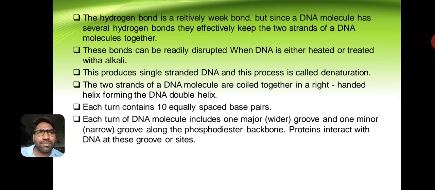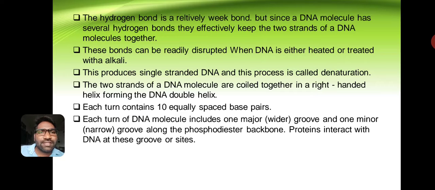These hydrogen bonds can be readily disrupted when the DNA is either heated or treated with alkali. This produces single-stranded DNA, and the process is called DNA denaturation.